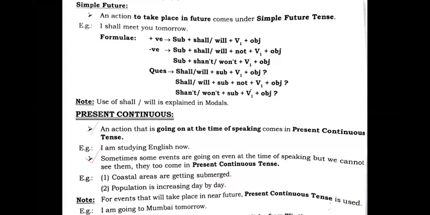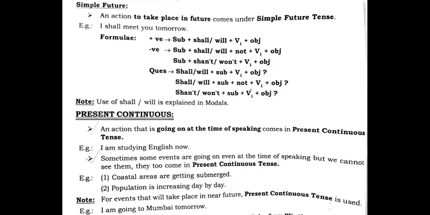Because that is taking place, right, everyone? Population is increasing day by day, somewhat we can understand or see, but it is taking place in the present, and that's in continuous mode. That's why it is put in the continuous tense.